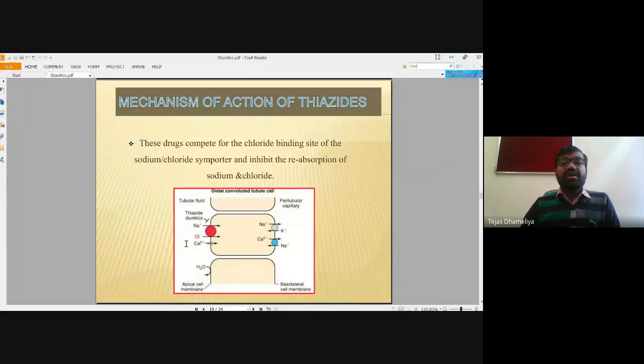Now, coming to the mechanism of action of thiazides. These drugs act by inhibiting the reabsorption of sodium and chloride. At Bowman's capsule, the blood is divided into purified blood, free from waste materials, and the water, sodium ions and chloride ions that form the urine. The body feels there is still scope for reabsorption of sodium and chloride ions from the urine, so these ions will be absorbed from the urine at a point.